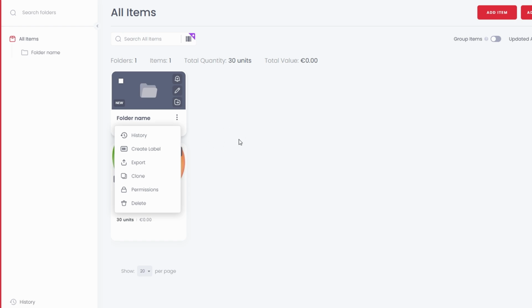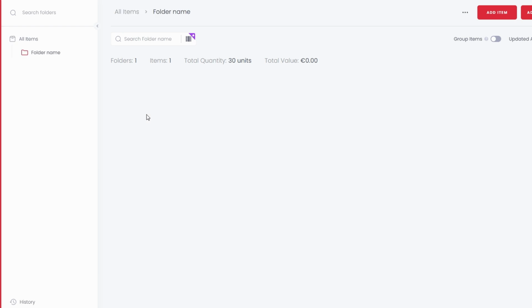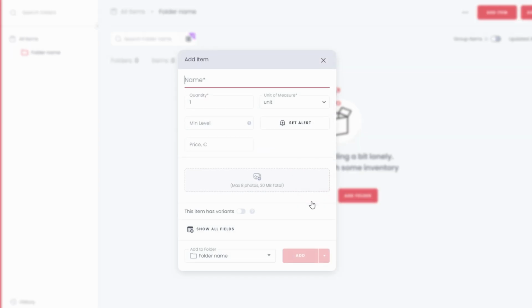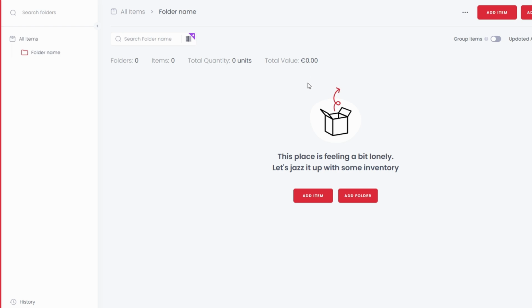Folders don't just keep your inventory tidy, they save you time. Whether you're looking for a specific item or conducting an inventory check, having a clear folder structure makes everything more efficient. Plus, the ability to nest folders gives you unlimited possibilities for customizing your system to fit your exact needs.